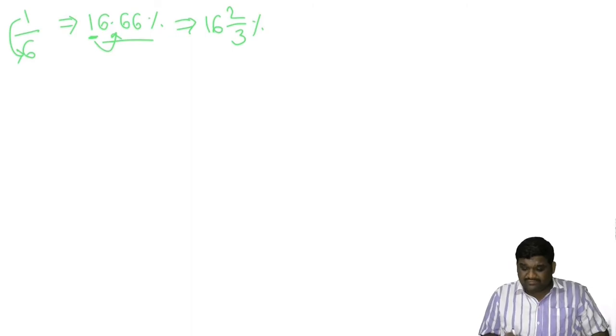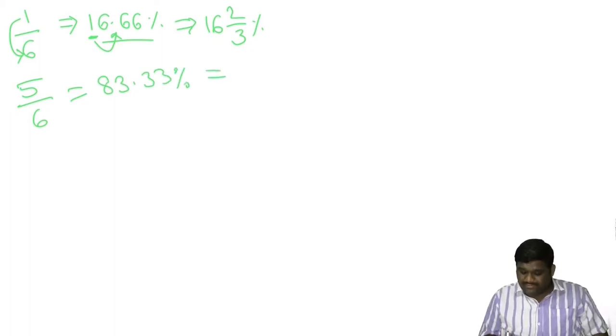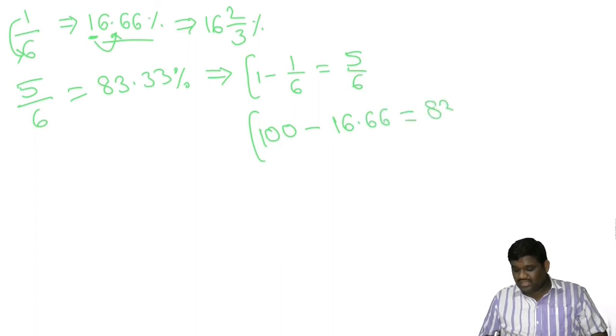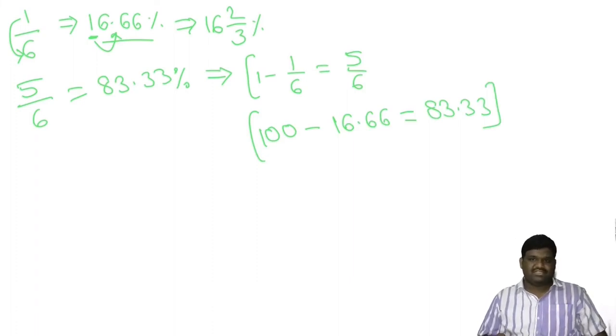Coming to 5 by 6, multiply this with 5, so the answer would be 83.33%. For this you can take 1 minus 1 by 6, which is 5 by 6. I know 1 by 6 is 16.66% and 1 is 100%, so 100 minus 16.66 gives you 83.33. This is the way you remember a percentage.